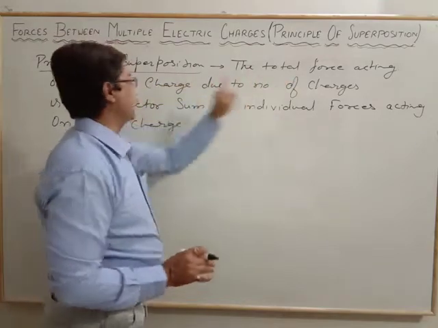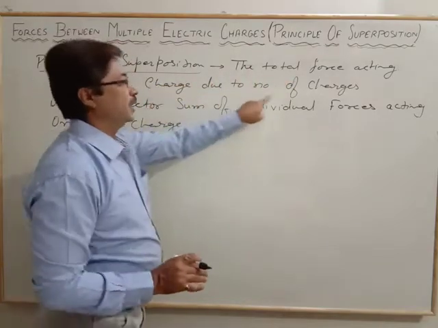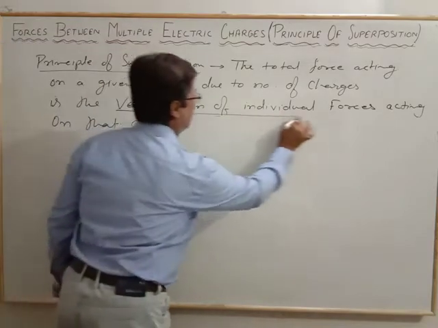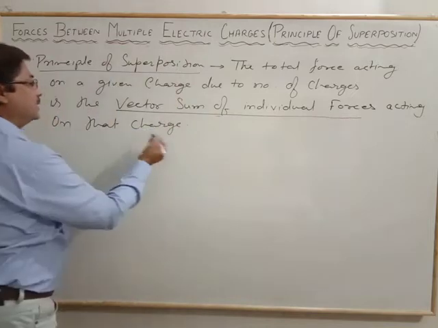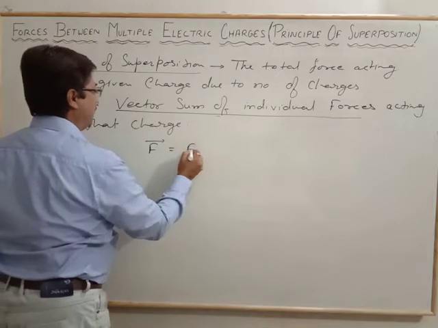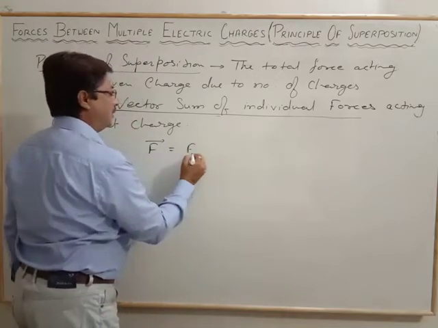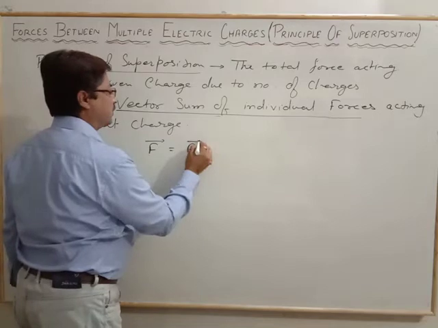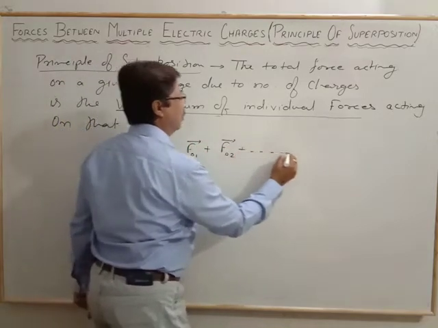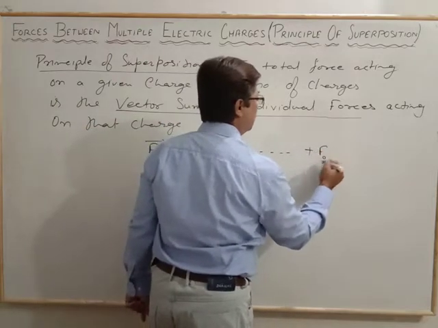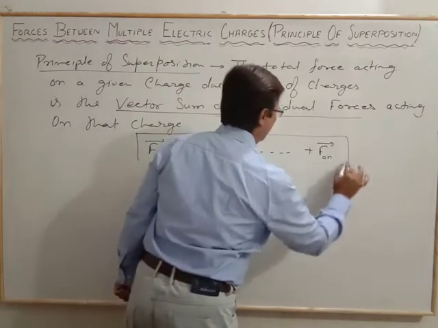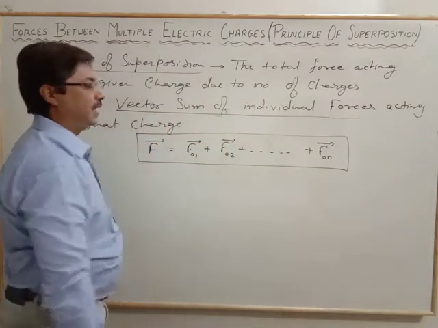The total force acting on a given charge due to a number of charges is the vector sum of individual forces. Suppose F is the force and there are a number of forces: the force experienced by the test charge due to the first charge, plus the force on the test charge due to the second charge, and so on, up to the force on the test charge due to the nth charge. This arrangement is the superposition of the forces on a single charge.